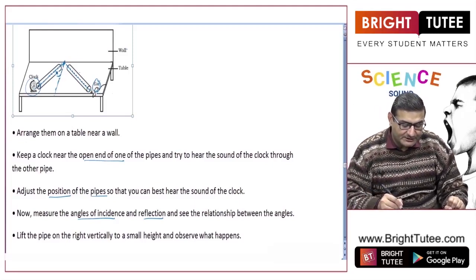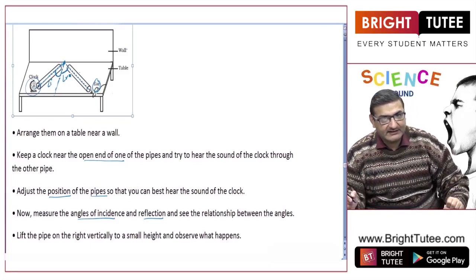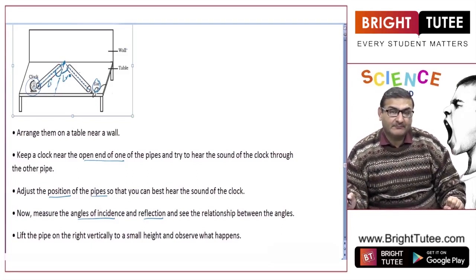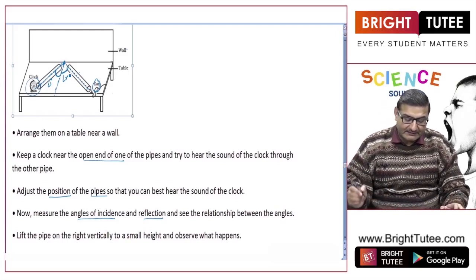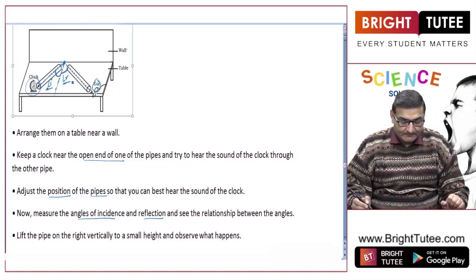If we measure this angle, which will be the angle of incidence, and we measure this angle, the angle of reflection, we will find it to be the same, right? So this particular activity shows first of all that the angle of incidence is equal to the angle of reflection.